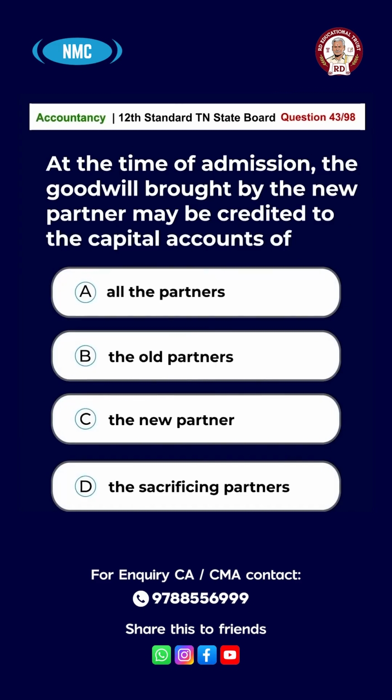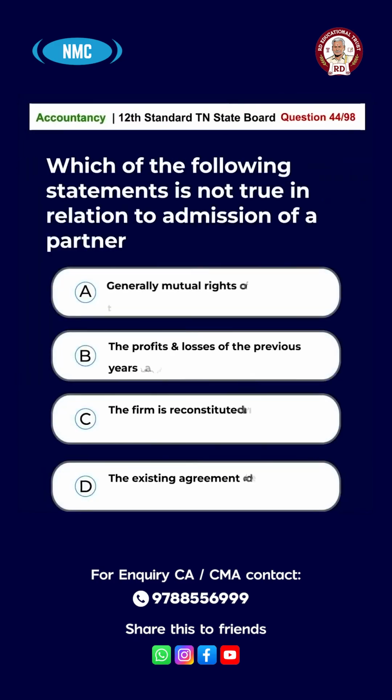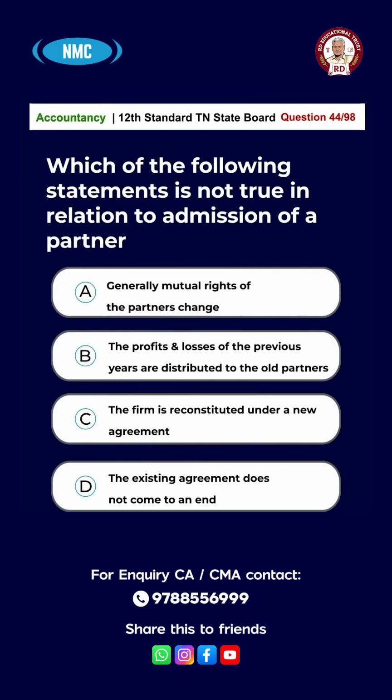Question number 43. At the time of admission, the goodwill brought by the new partner may be credited to the capital accounts of option A all the partners, option B old partners, option C new partner, option D sacrificing partners. The answer is option D sacrificing partners. Question number 44. Which of the following statements is not true in relation to admission of a partner?